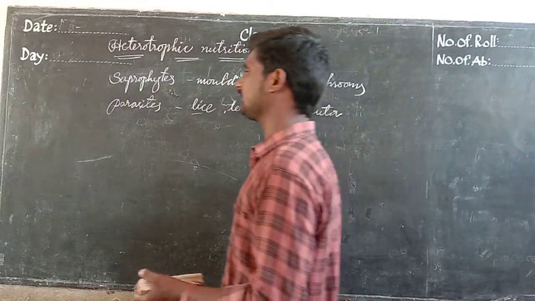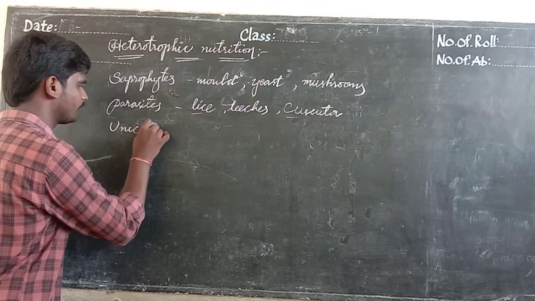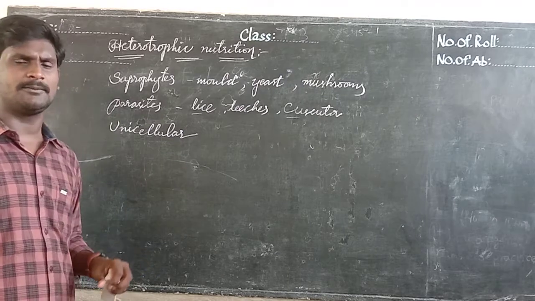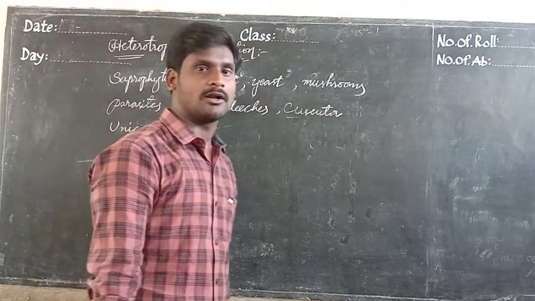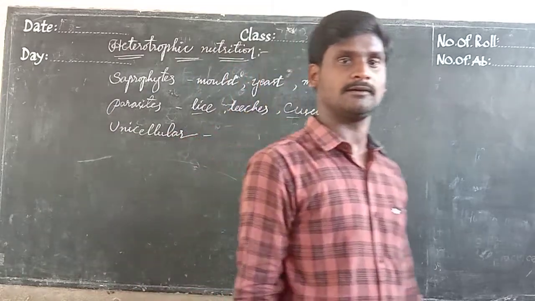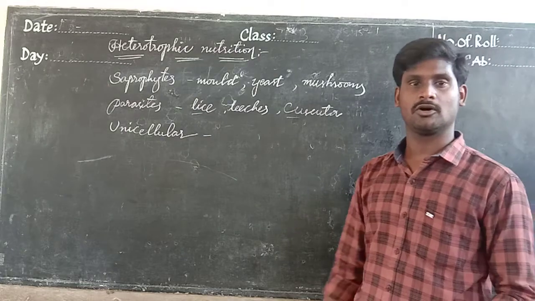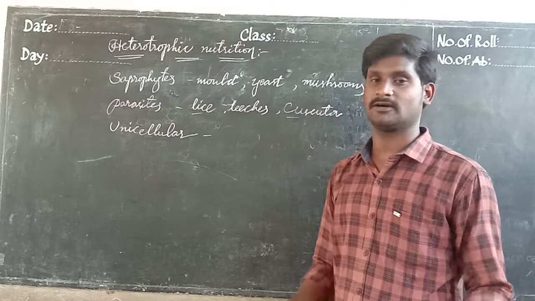Along with that, we can also discuss some unicellular organisms. Can you say what are the examples of unicellular organisms? Unicellular organisms are organisms formed by only a single cell. They don't have plenty of cells; they have only one cell for the formation of their body.